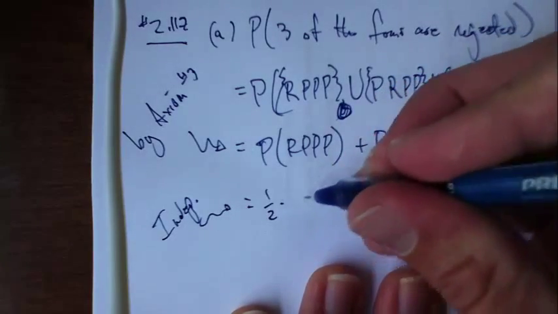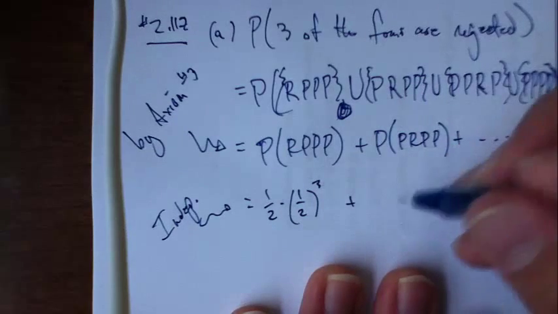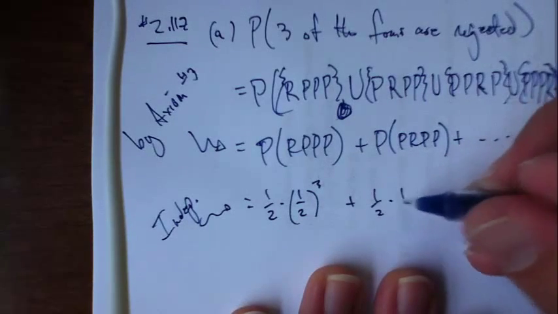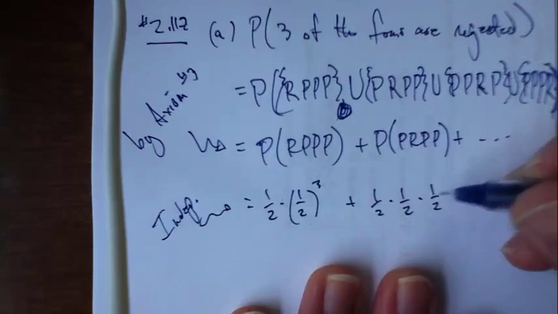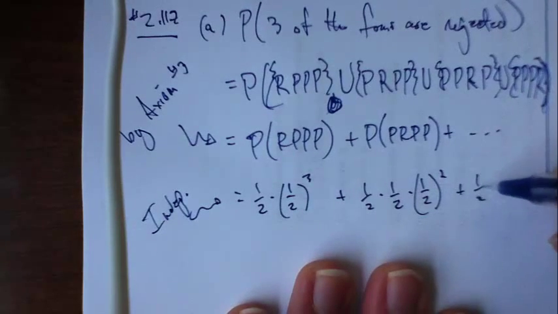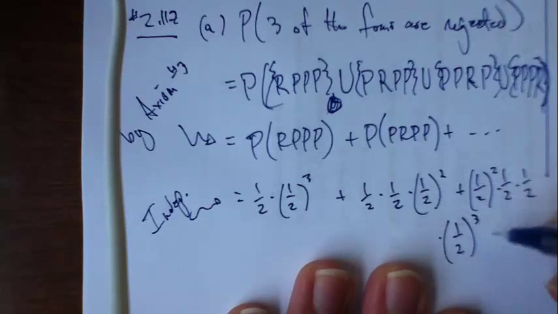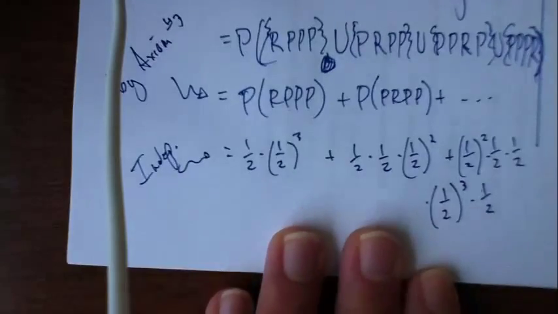It's a half times a half cubed, right? And this one is a half times a half times a half squared. And then the next one is a half squared times a half times a half. And then the last one is a half cubed times a half, right?